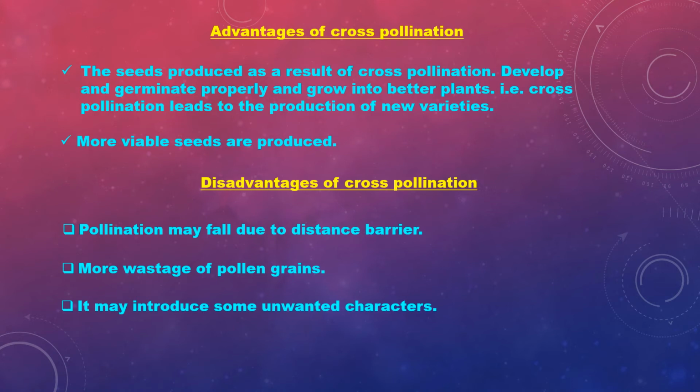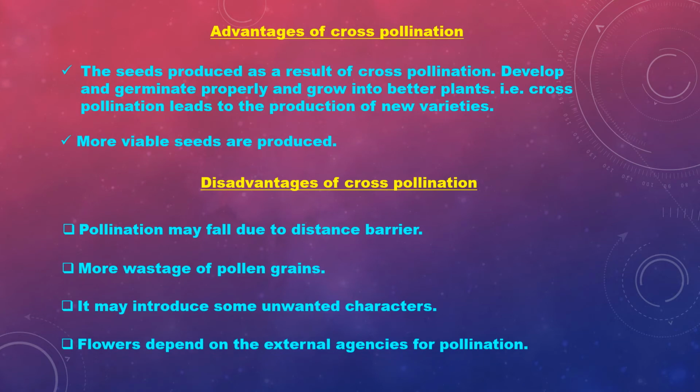It may introduce some unwanted characters. These are the disadvantages. Flowers always depend on the external agents for pollination.